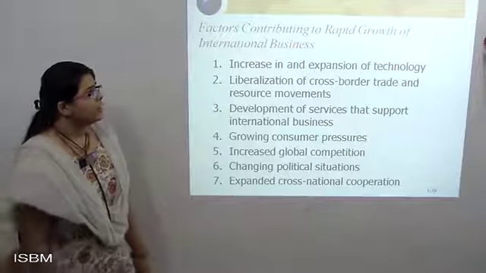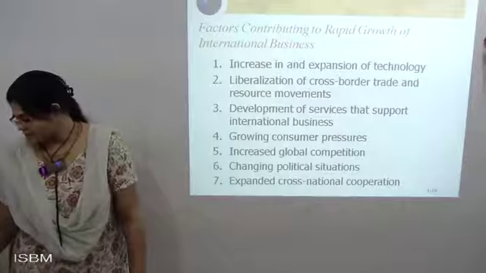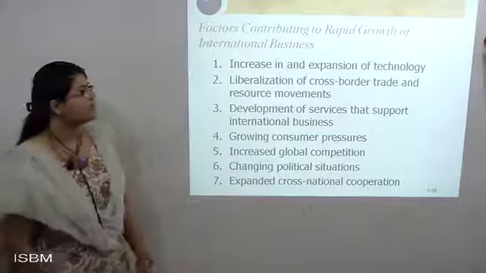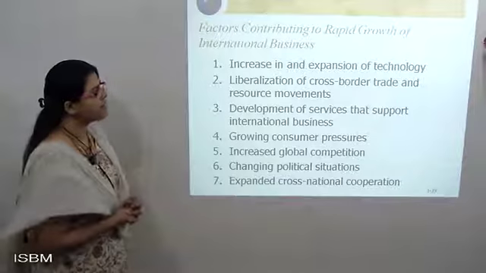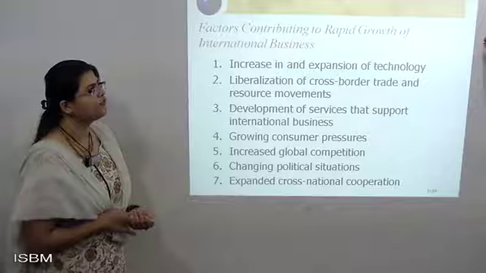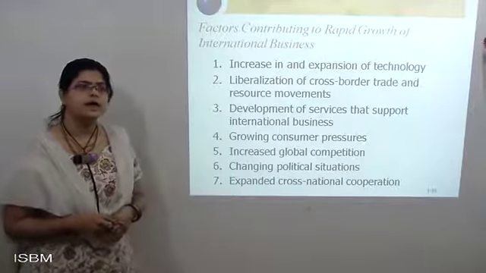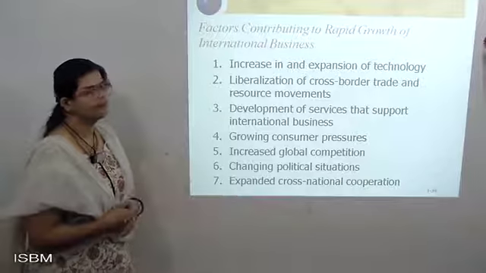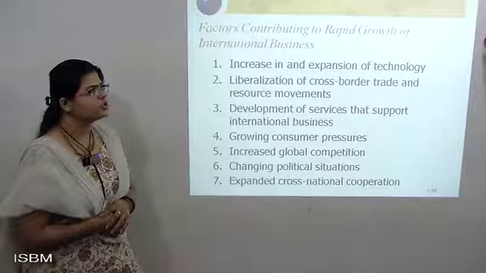Now, factors contributing to rapid growth of international business. There are certain factors, and with the help of these factors, it wants to grow more and more. So what are the different factors contributing to rapid growth of international business? First, increasing and expansion of technology.